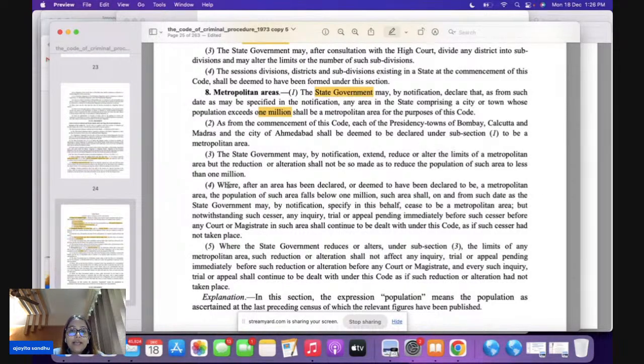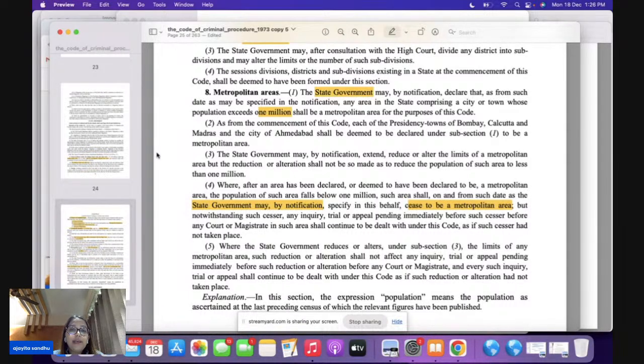If there is any area which has been declared or deemed to be declared a metropolitan area and the population falls below 1 million, what is going to happen? The state government may, by notification, declare that this particular area is not going to be a metropolitan area. Again, prelims question: whether the word is "shall" or "may", it is "may".